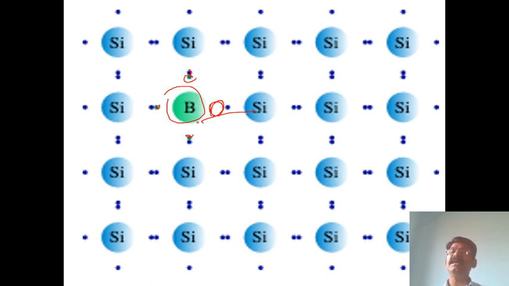N-type semiconductor means pentavalent doping of the crystalline structure of silicon or germanium. And trivalent atoms like boron added to the crystalline structure of either silicon or germanium give the P-type semiconductor.